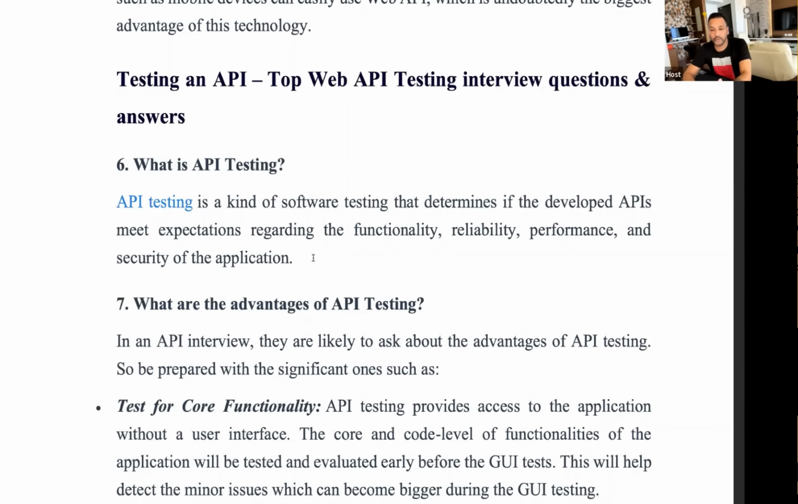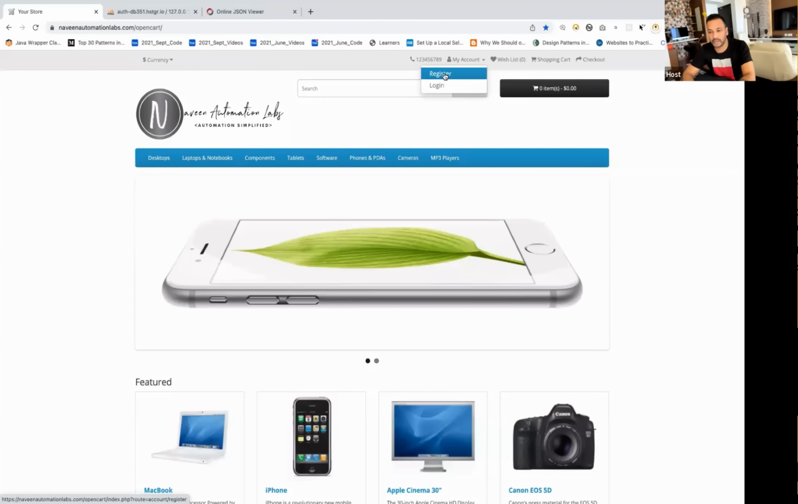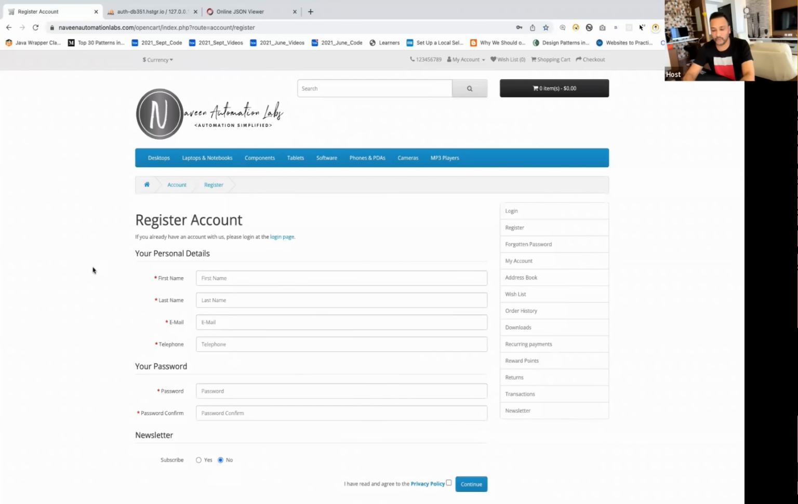I'll show you one practical example of API. You see this application here. See this carefully. I'm going to create one data over here. So you simply go to NaveenAutomationLabs.com and then /opencart. And after that, you just simply go to registration. So I'm going to register a new user over here.